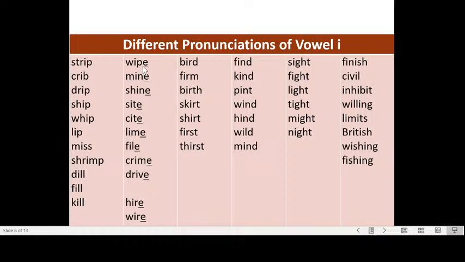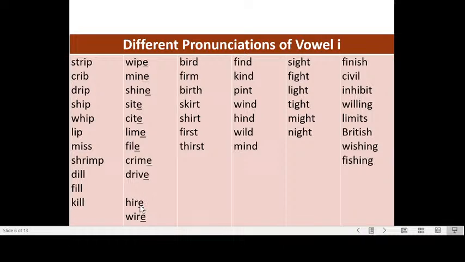Okay, how about if we add an E, a silent E? Whip becomes wipe. Min becomes mine. Shin becomes shine. Sit, sight, line, file, crime, drive.